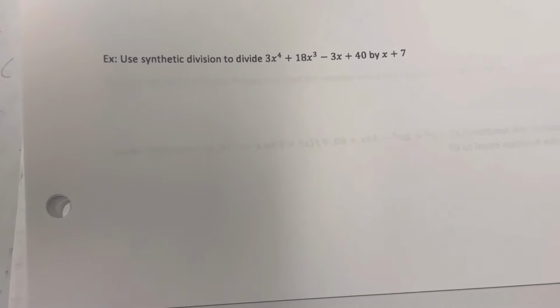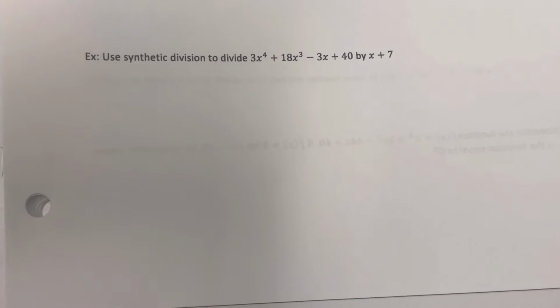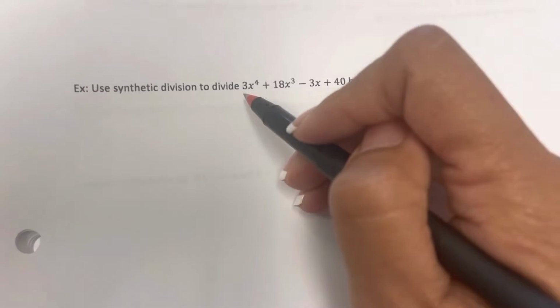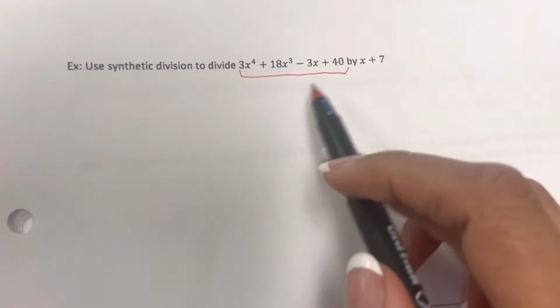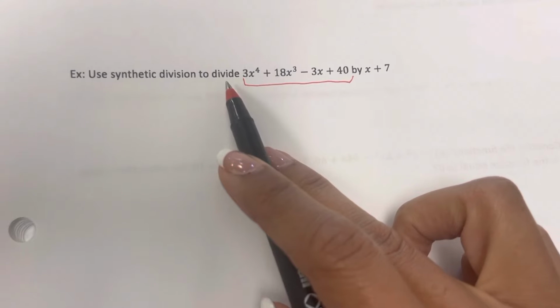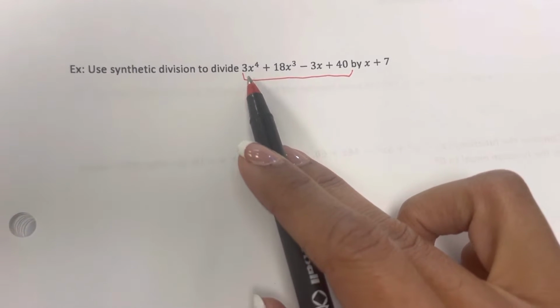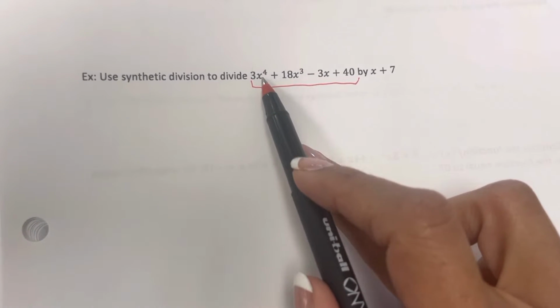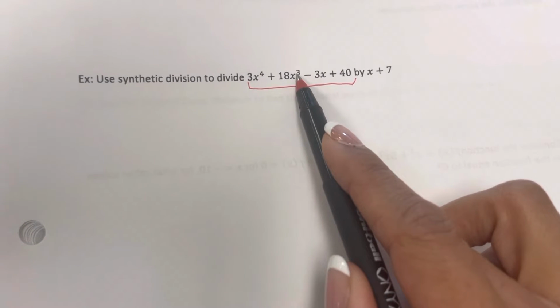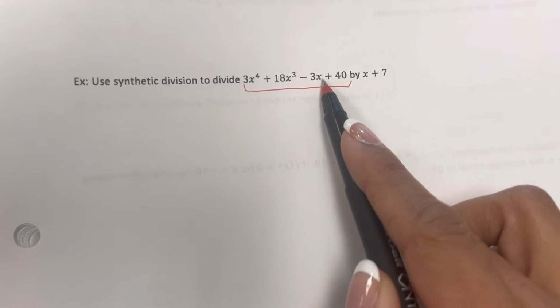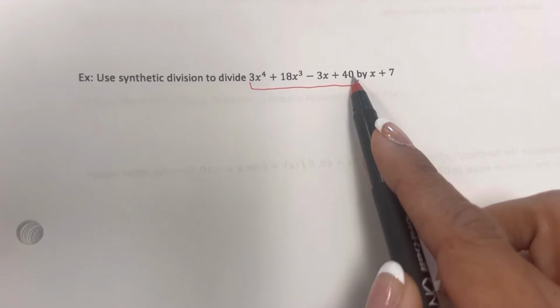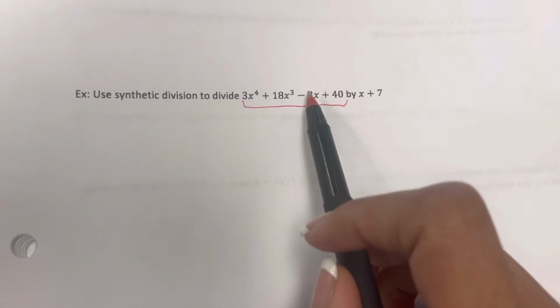So here's another example of synthetic division, but it's a trickier one. So again, first we start off with the polynomial that we are dividing. Here we look at this and we make sure it's in order from highest exponent to lowest: 4, 3, there's no 2, and 1, and then the constant. This is the reason why it's tricky, because there's no 2 here.